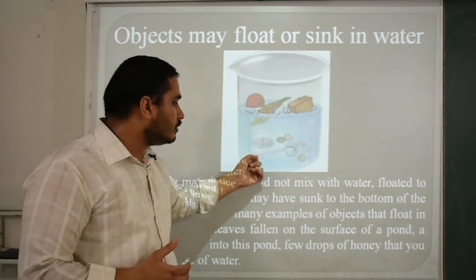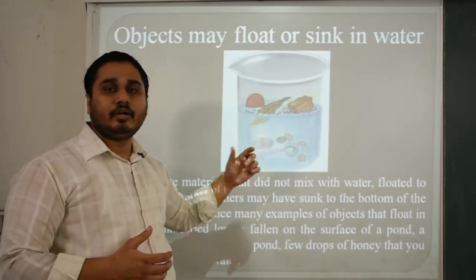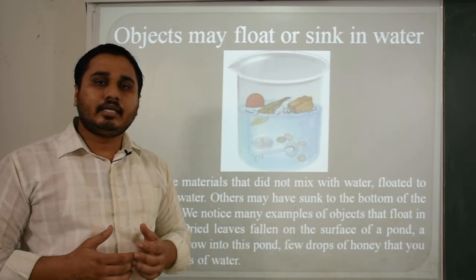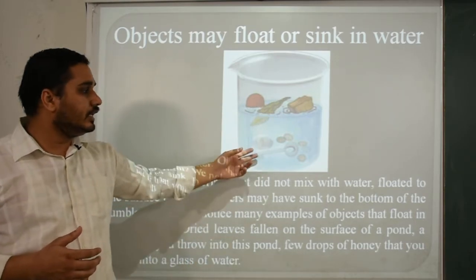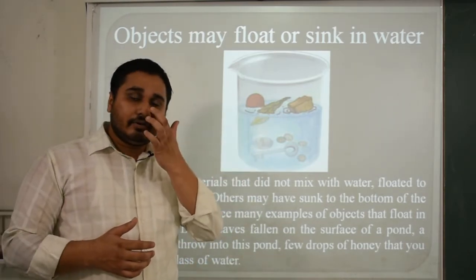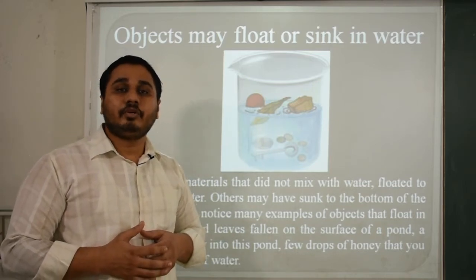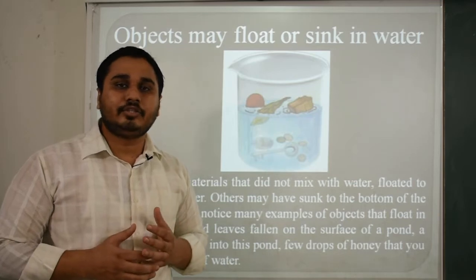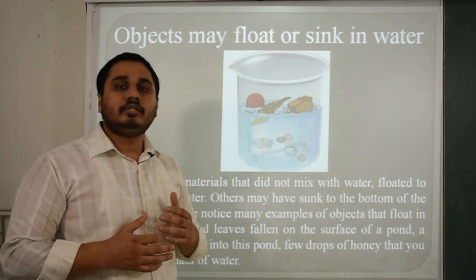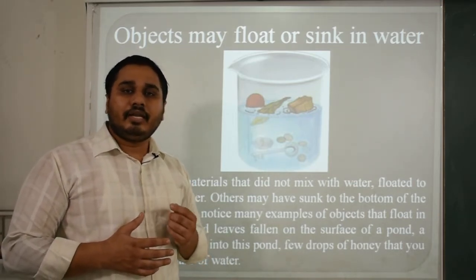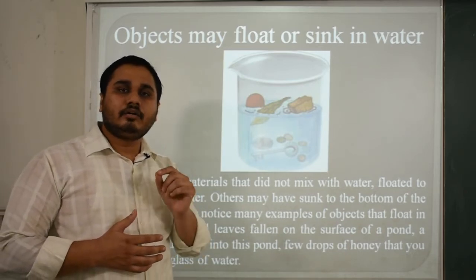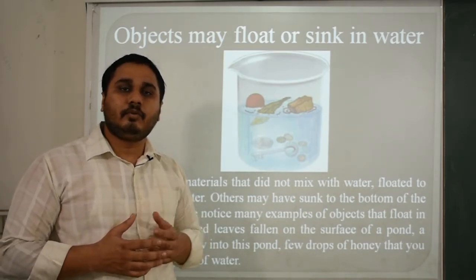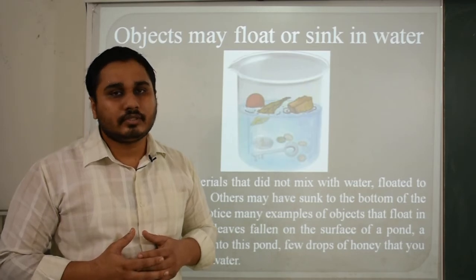Now one question comes to our mind: if a metal key, a hard iron key or a steel key sinks in the water, why does a ship not? Because it has a proper shape, which is considered an aerodynamic shape, that is, a streamlined shape. That's why a ship never sinks. Otherwise, if there is simply a hole in that boat, then it will surely sink in that water.